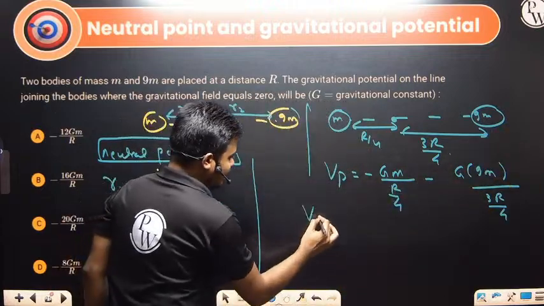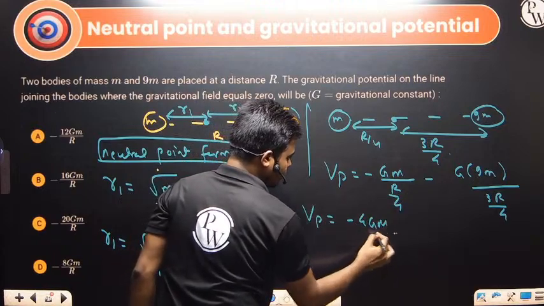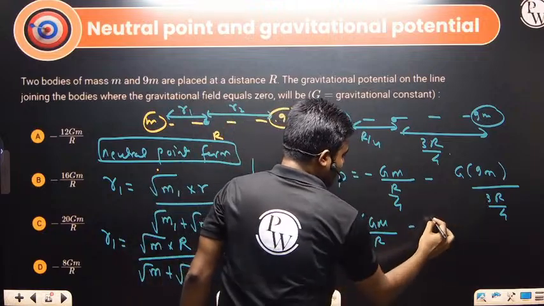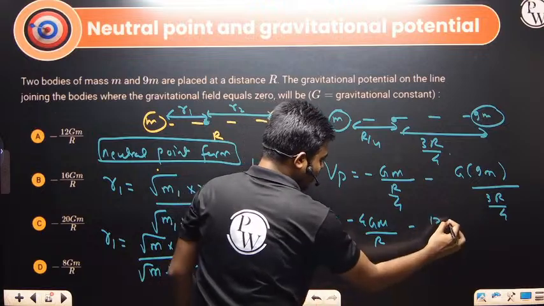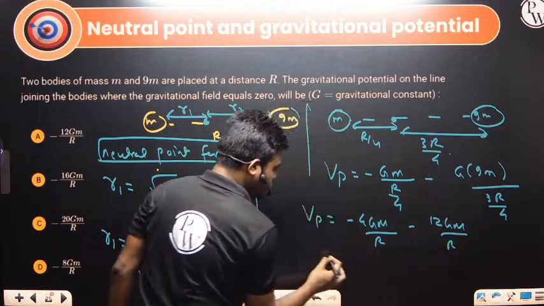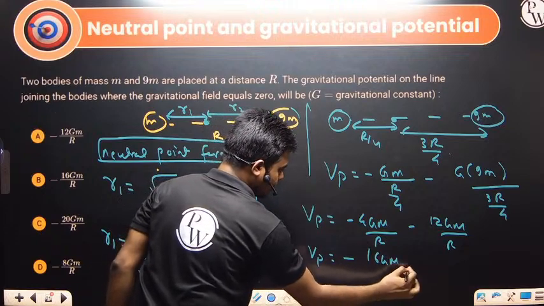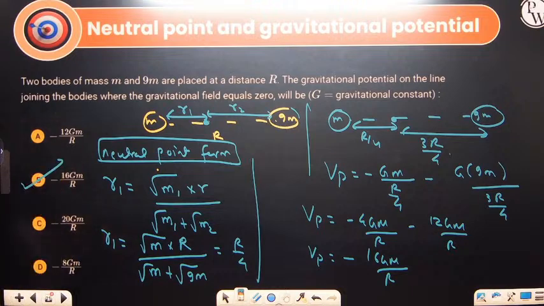So we write the gravitational potential at point P: this is minus 4GM divided by r, and on this side minus 9 into 4, 36 by 3, so 12 GM divided by r. So we are getting minus 16 GM divided by r. The answer is option B.